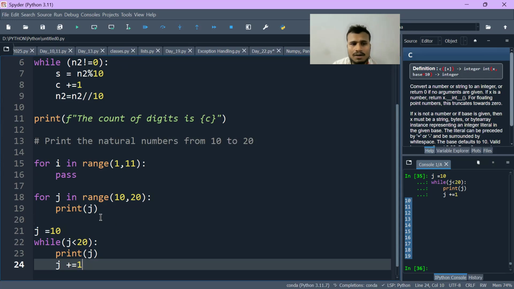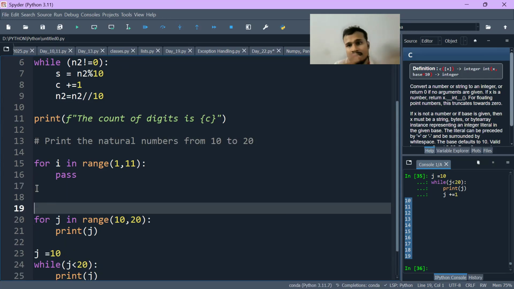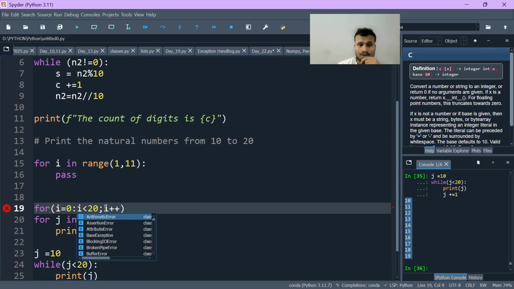In other languages like C, C++, Java, what we write there is: for i is equal to 0, i less than 20, i plus plus. So these things we write in other programming languages.